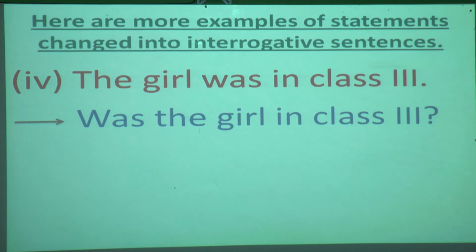So students, understood about this lesson clearly? Are you ready now to solve the exercise of page 14? Now I will help out only for 5 examples. The remaining 6, 7, 8, 9, 10, I'll give you time. You have to do it here itself. Students, open page number 14, Fun with Grammar book. Hope you have the book along with you. Page number 14 and take a pencil with you.